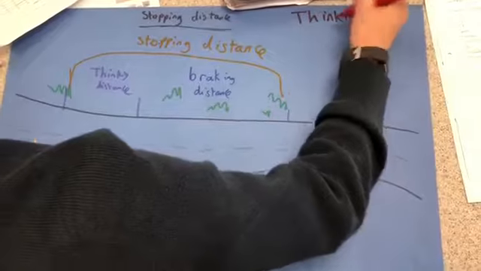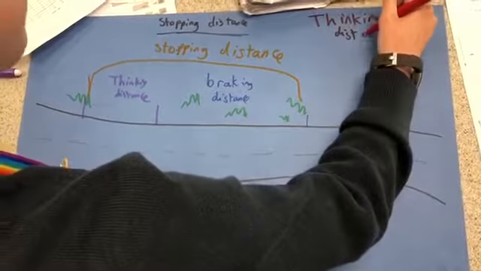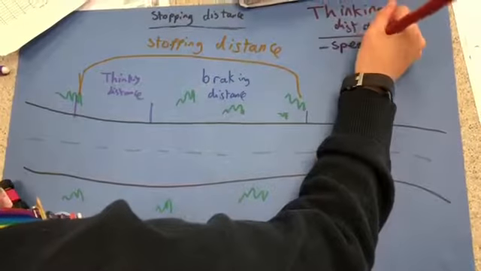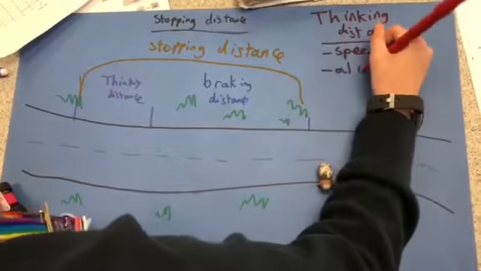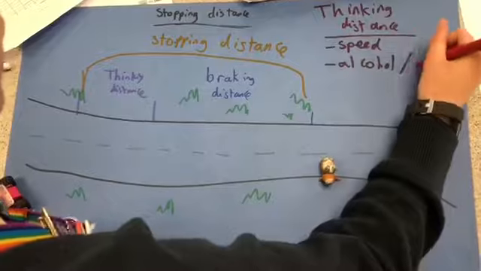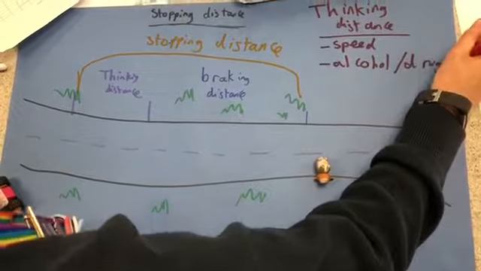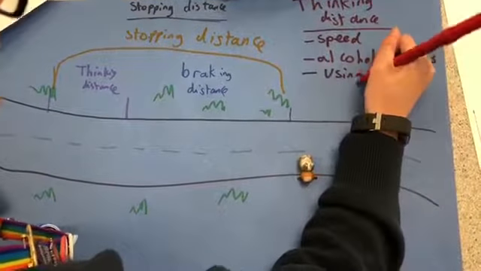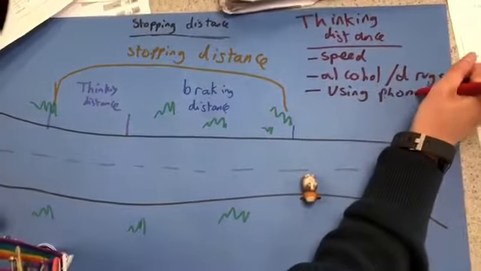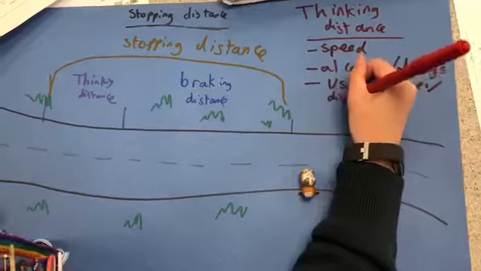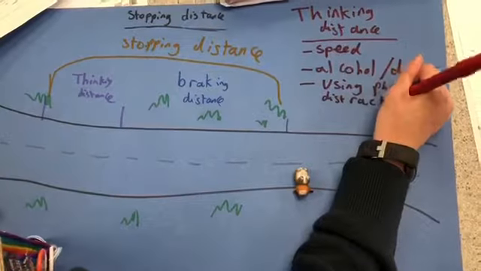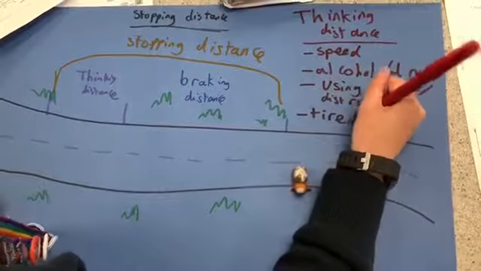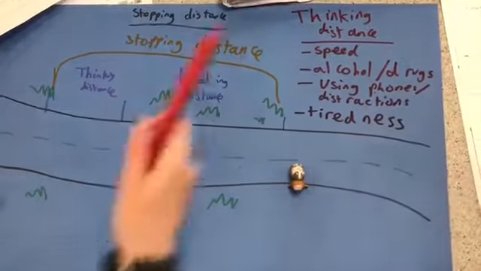Now we will talk about the factors which affect the thinking distance. Thinking distance can be affected by speed, by taking alcohol or drugs, which can increase the reaction time, using phones or distractions, so it'll take you longer to see what you have to stop for, and tiredness, because that can increase the reaction time as well.